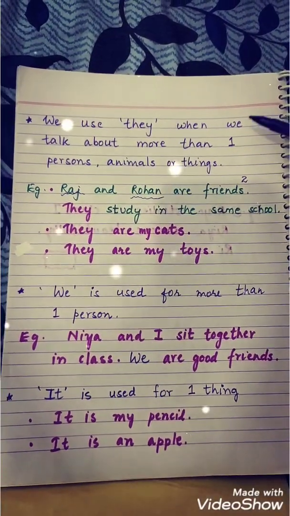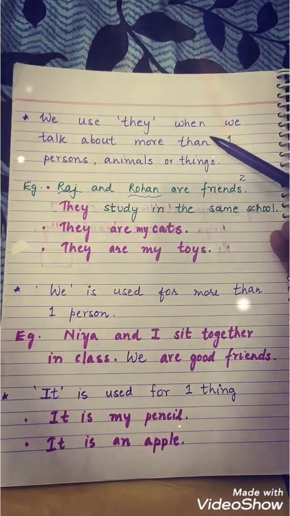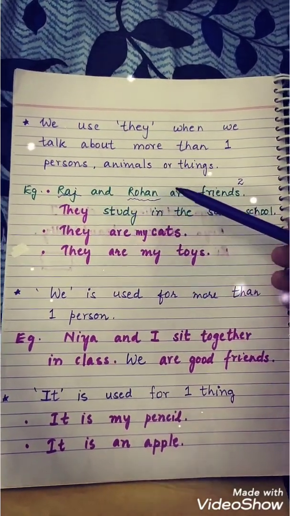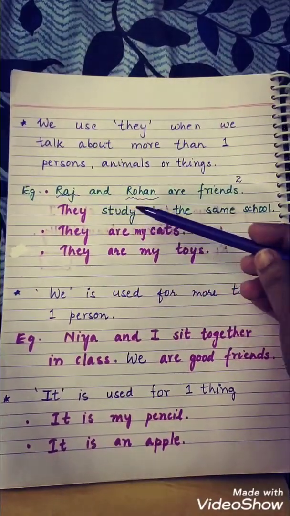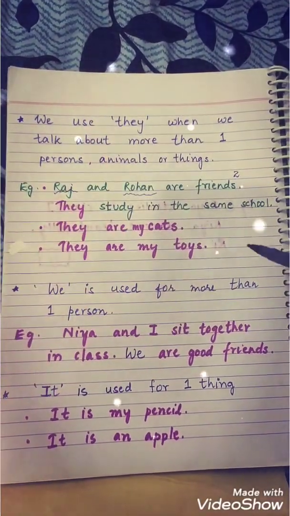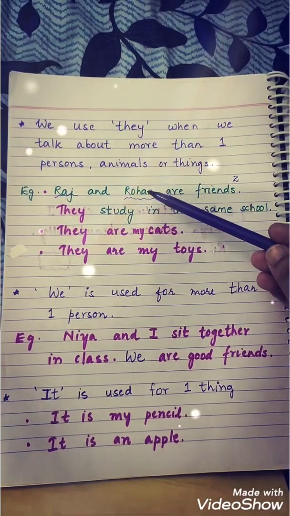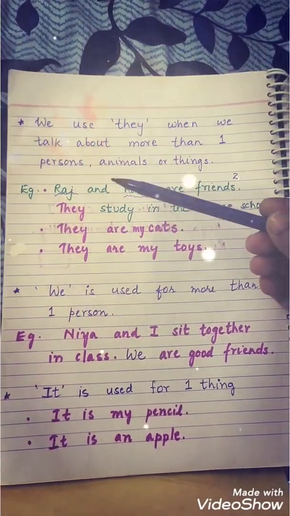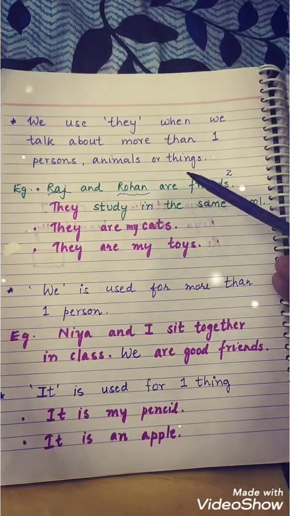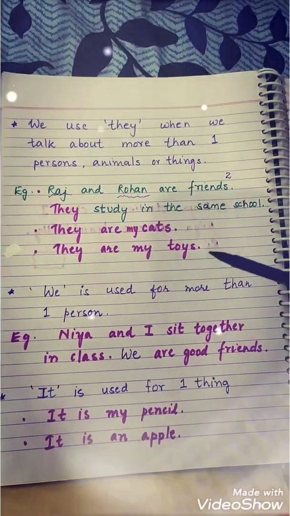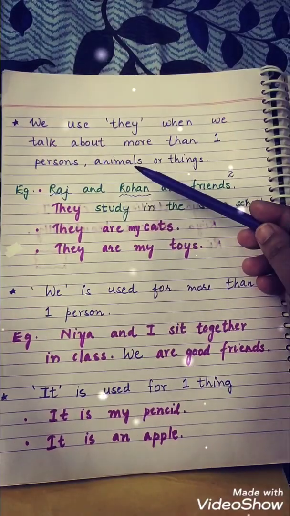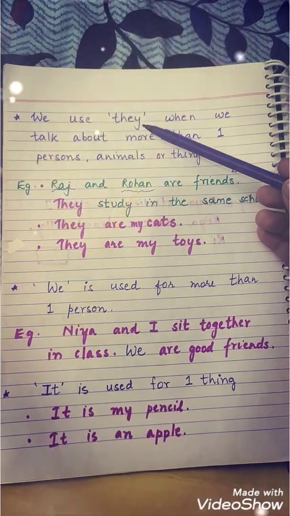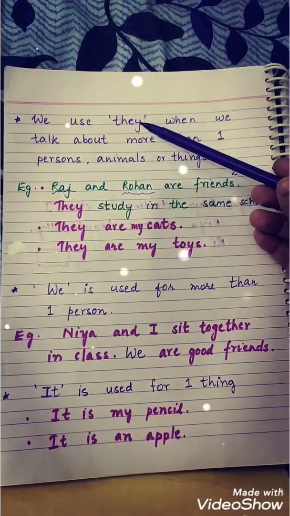So the statement says when we talk about more than one person, we use the word they. Raj is also a boy, Rohan is also a boy. You cannot say he and he are talking or he and he are friends. No. If we talk about more than one person, now that one person can be a girl or a boy, a man, a woman, कोई भी हो सकता है, but पर्सन होना चाहिए क्या? एक से ज्यादा, या एनिमल होना चाहिए एक से ज्यादा, थिंग होनी चाहिए एक से ज्यादा. तब आप क्या यूज करेंगे? क्या यूज करेंगे? दे.